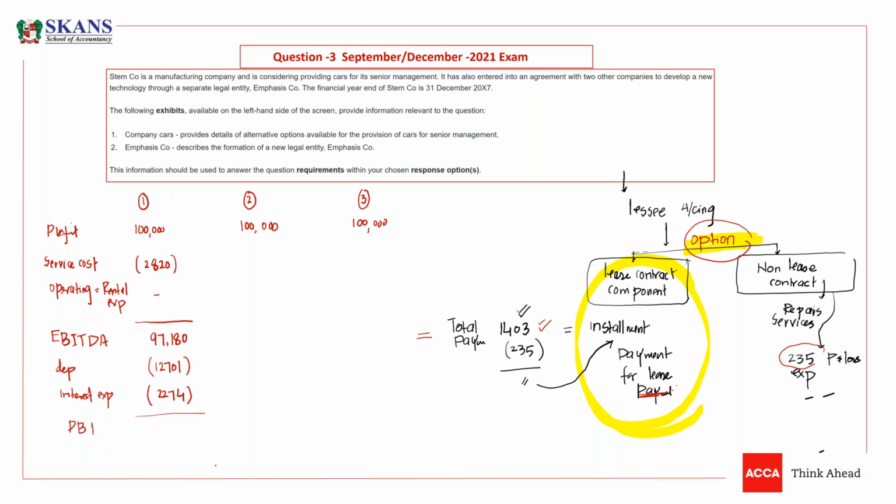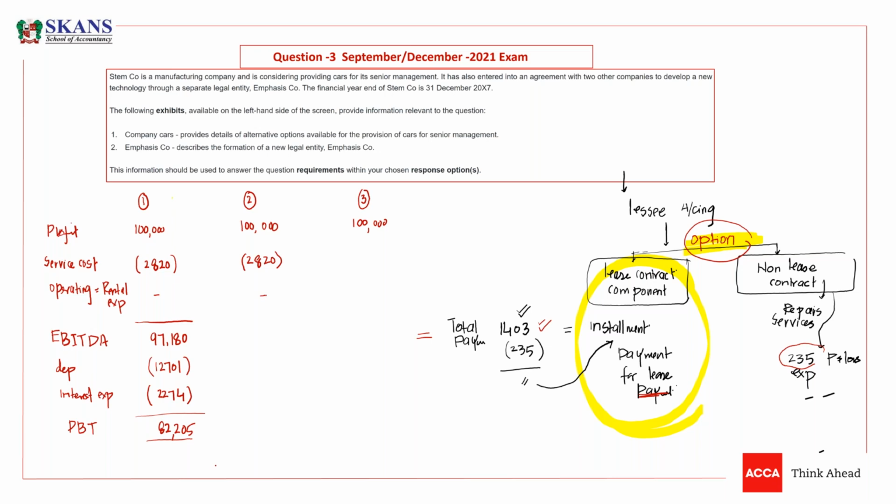It will give profit before tax. Profit before tax was given in the question. Now I'm going to deduct all my expenses in option 1 from this profit, and we have PBT. This PBT is 82,205. So this is my PBT. Now we have to take option 2. In option 2, there was service cost, so we need to deduct service cost.